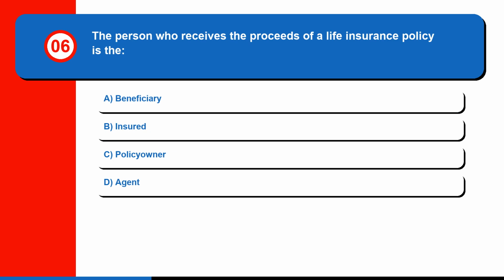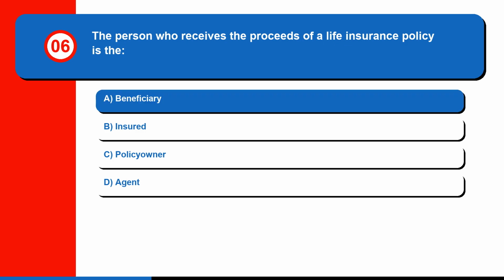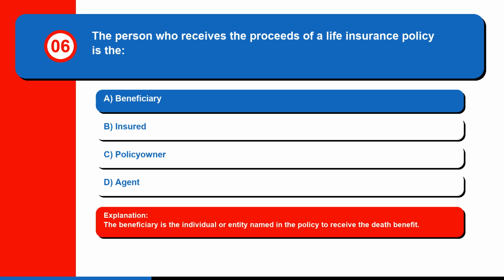Question 6. The person who receives the proceeds of a life insurance policy is the A. Beneficiary. B. Insured. C. Policy owner. Or D. Agent. The correct answer is A. Beneficiary. The beneficiary is the individual or entity named in the policy to receive the death benefit.